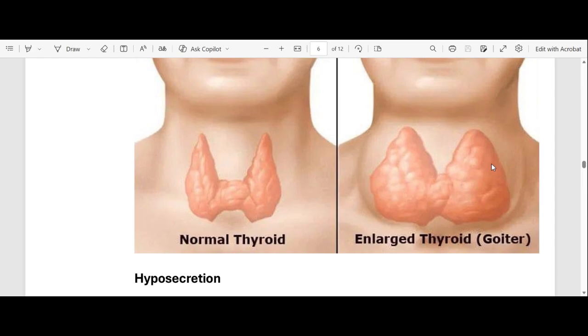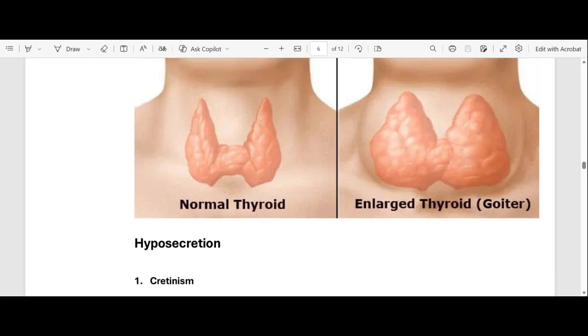This is actually the symptom of goiter. So how do you see a person who has goiter? You see them by an enlarged thyroid gland. The thyroid gland is enlarged because it's secreting more thyroxine.